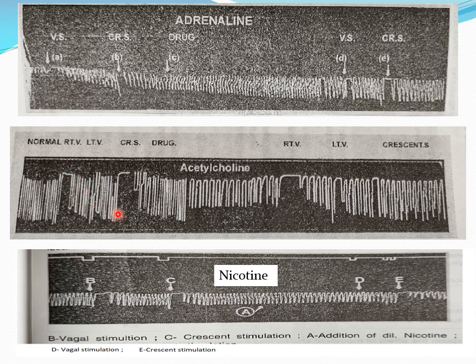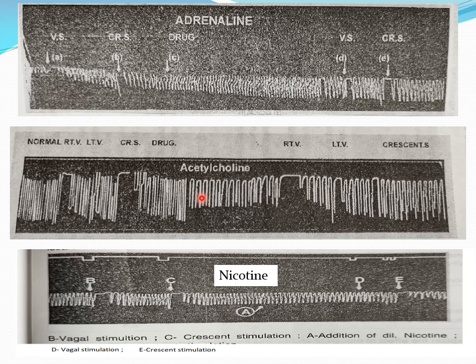Okay, then after that, again stimulate the crescent, and when we stimulate the crescent, there is an inhibition of the heart, and after some time it comes out and starts beating. Okay, so this is the same as what we did with adrenaline. Then after that, what we have to do is pour the diluted acetylcholine on the heart with the help of a cotton swab. Just take the diluted acetylcholine and pour it on the heart.